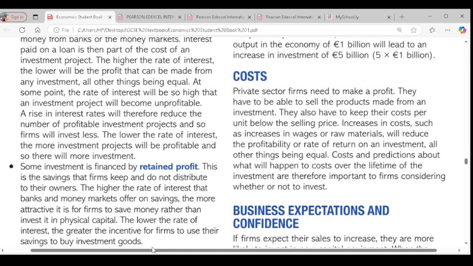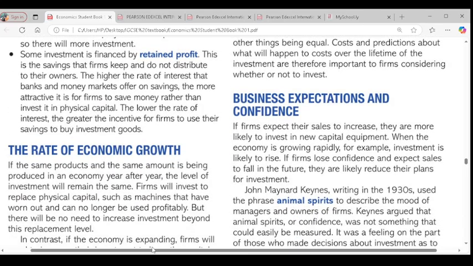If firms find out that investing in certain physical goods or physical equipment would reduce their cost over a long period of time, they would invest more. But if they find out or figure out that investing in certain capital goods will increase their cost, they would not invest. I think cost is clear. Any question about cost? No. Good. The next one is business expectations and confidence.